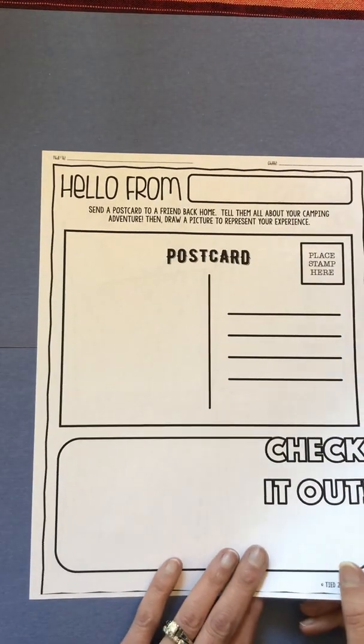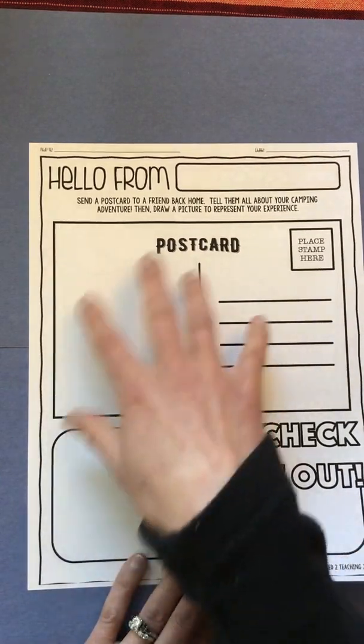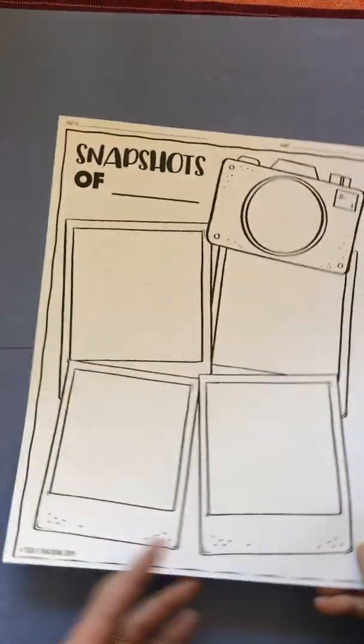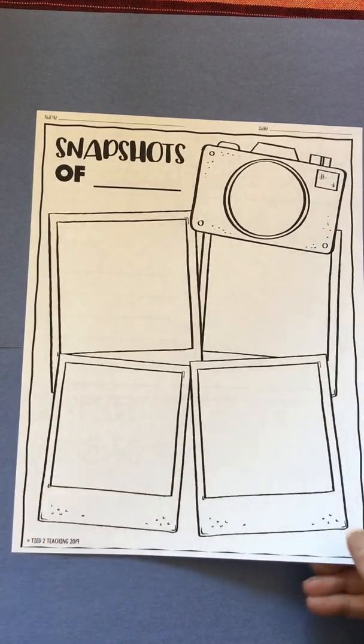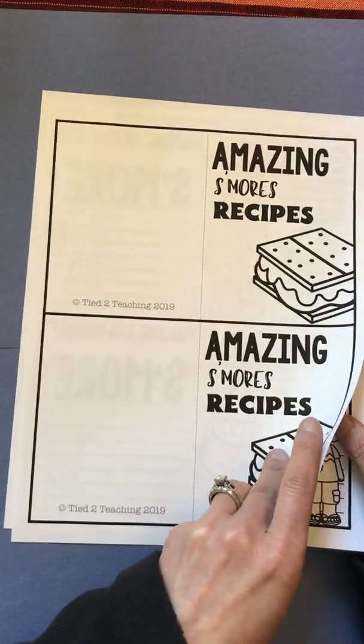Okay, and then I thought, oh, this would be fun for you to send a postcard back home. This is where you use your imagination, pretend like you've gone and write what happened, where there were some funny things that happened. Just for fun, you can draw some pictures of what your camping trip would have looked like. These sheets are truly just for fun and kind of silly.